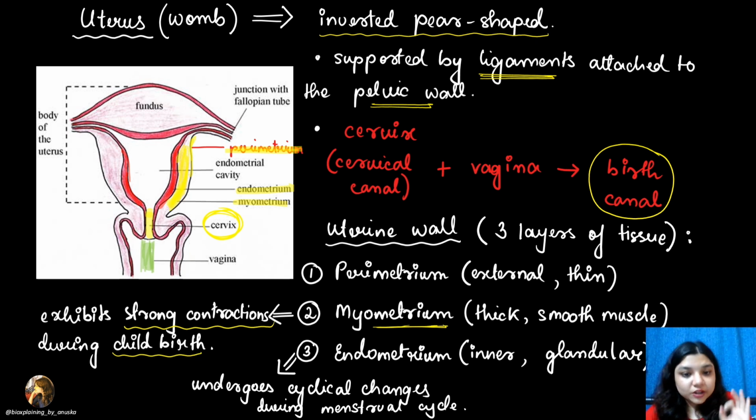Okay, so it is clear what the different layers of the uterine wall are. The uterine wall has the perimetrium, the outermost layer. Then comes the myometrium, the middle layer with smooth muscle. And then the endometrium, the innermost layer. So what have we seen so far? We have studied the ovaries, the oviduct, and the uterus or womb. Along with that, cervix and vagina together form the birth canal. So everything up to here is clear, I guess.